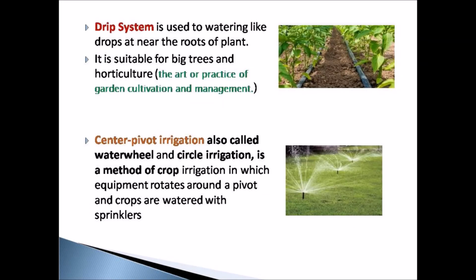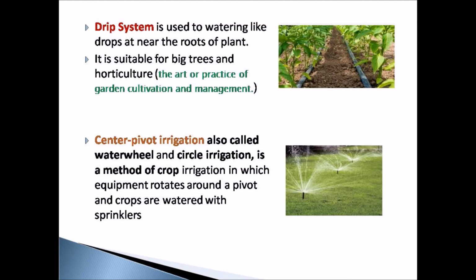Drip irrigation. Drip irrigation is a system of crop irrigation which involves the controlled delivery of water directly to the root of each plant through a network of tubes or pipes. Drip irrigation is a type of micro irrigation system that has the potential to save water. This type of irrigation is suitable for big trees and horticulture. Horticulture is the art of practice of garden cultivation and management.